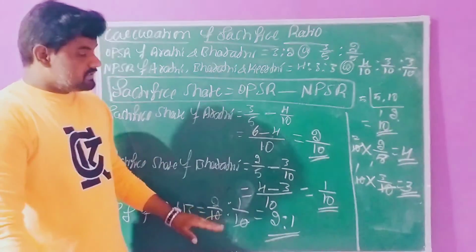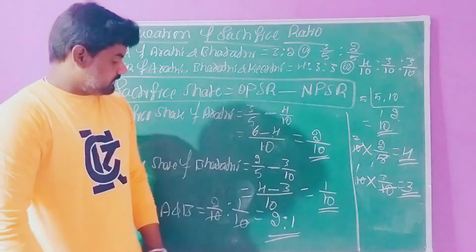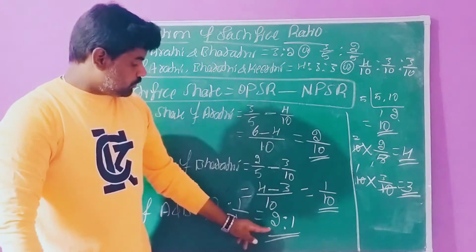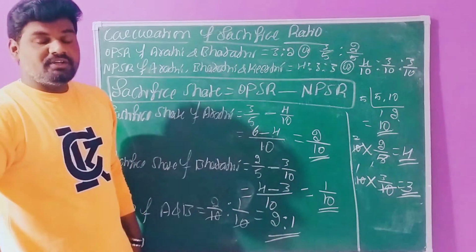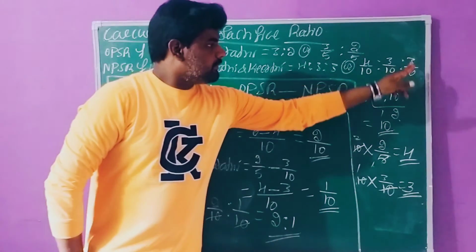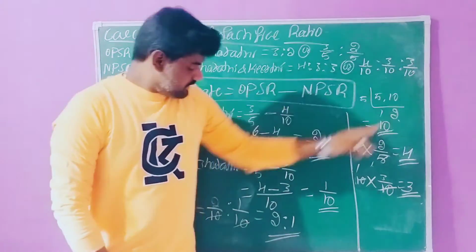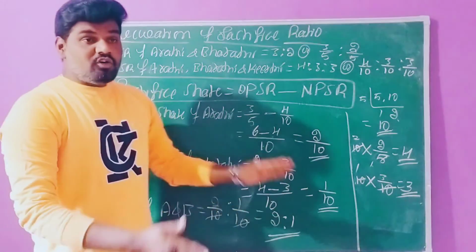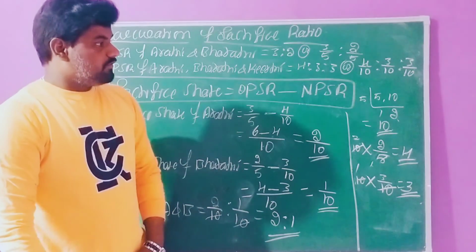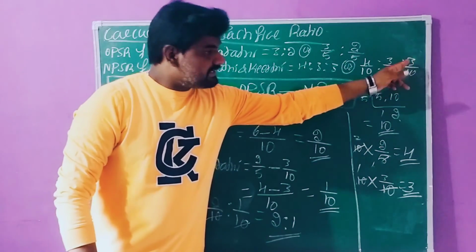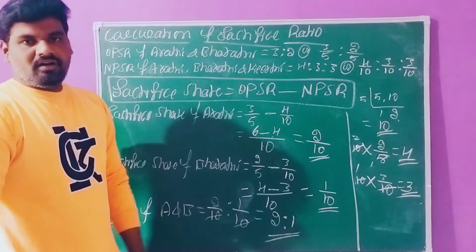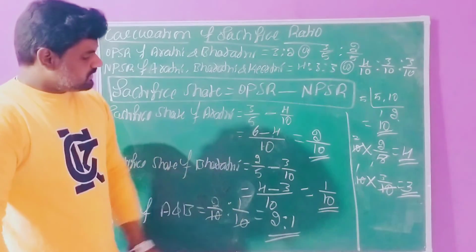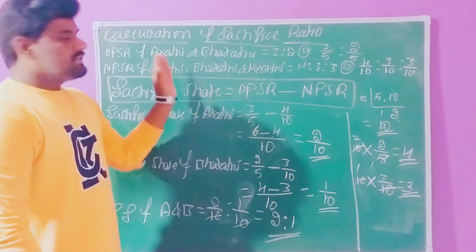Both the partners are sacrificing in the proportion 2 is to 1. 2 plus 1 is 3, right? So what is the new partner's share after admission? 3 by 10. The old partners are sacrificing 3 by 10th share of profit in the business. This is the solution for this question.